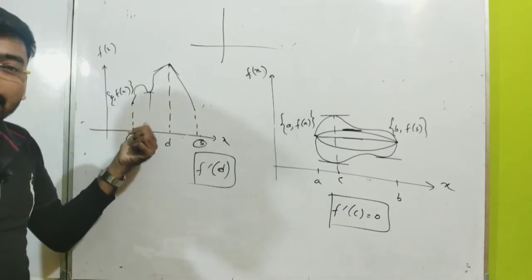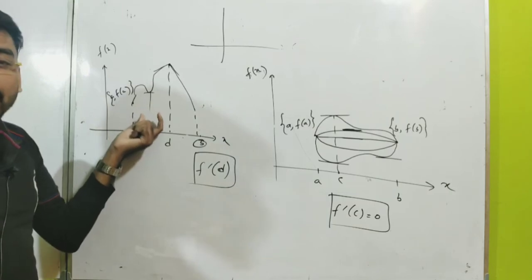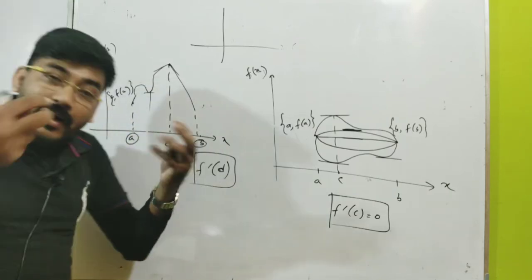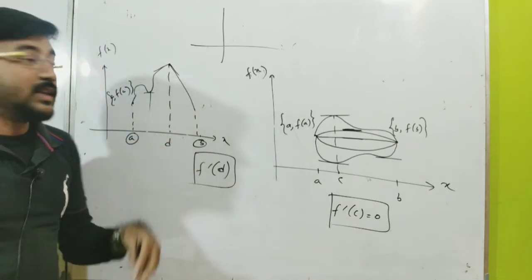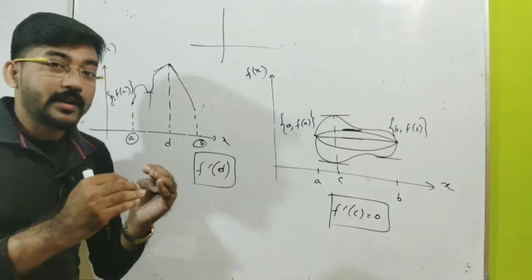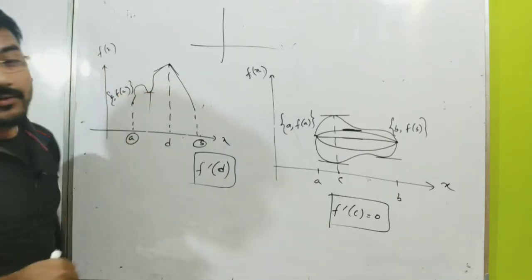You can again choose this function, but I have a choice such that we need not have a tangent which is parallel to the x-axis.